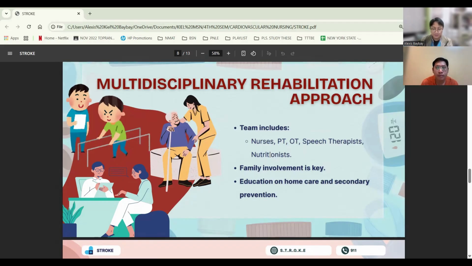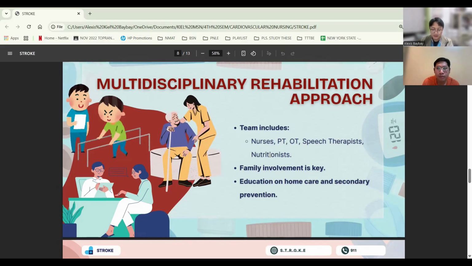For the physical therapists, they contribute to mobility, strengthening, and balance training. For the occupational therapists, they contribute to daily activities, fine motor skills, and home preparation. For the speech therapists, they will include swallowing safety and language and speech therapy.